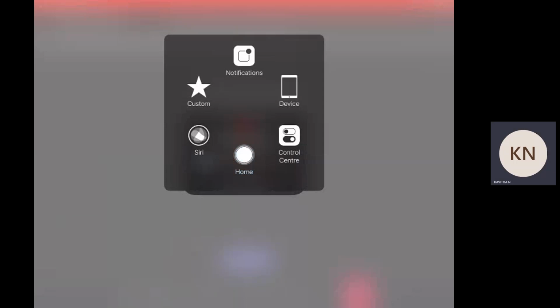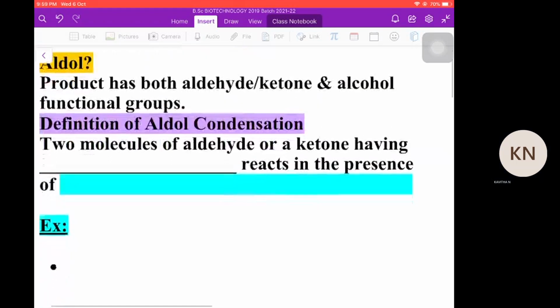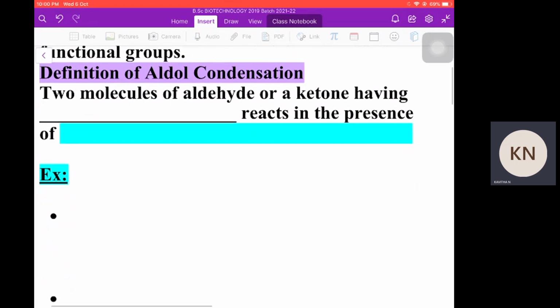Hello students, we'll discuss what aldol condensation is, which is a base catalyzed reaction. Why is it called aldol? The product of this reaction has either an aldehyde group or a keto group as the major functional group along with an alcoholic group. That's why it is called aldol. If it is from a ketone, it is called ketol.